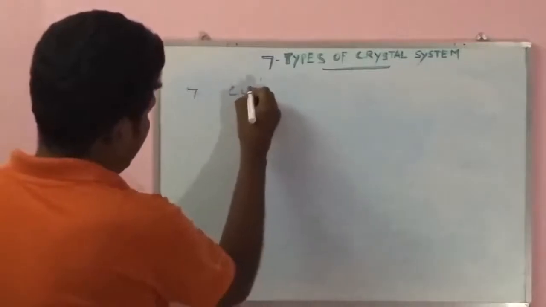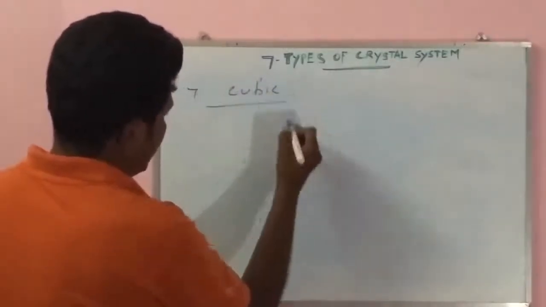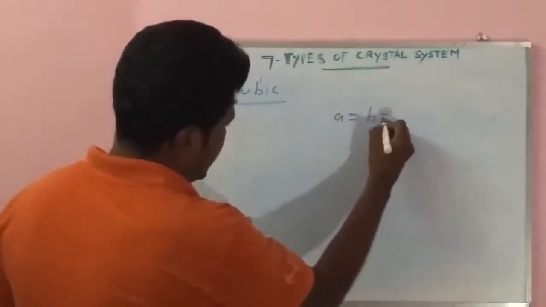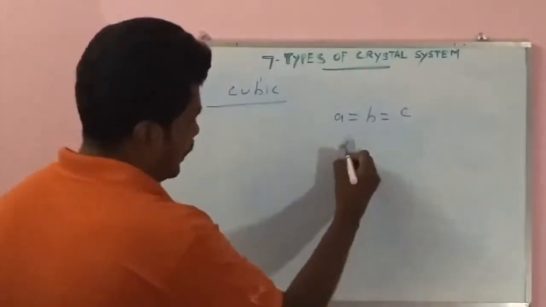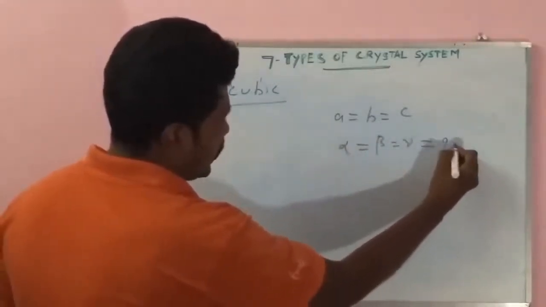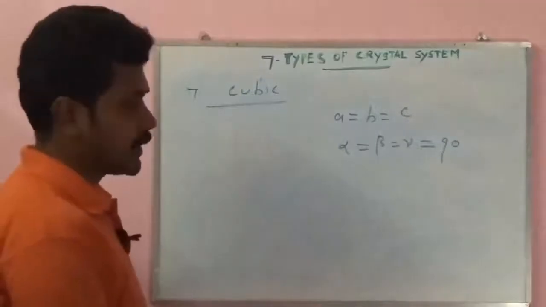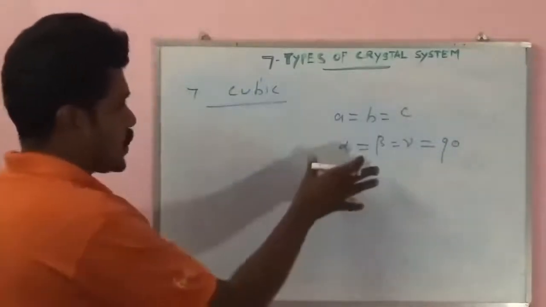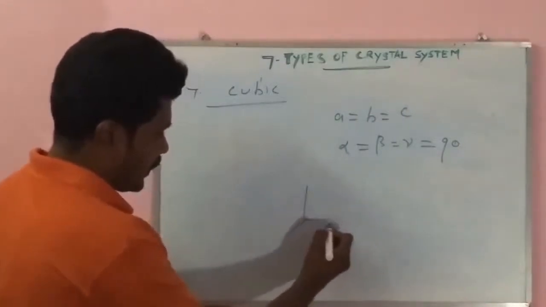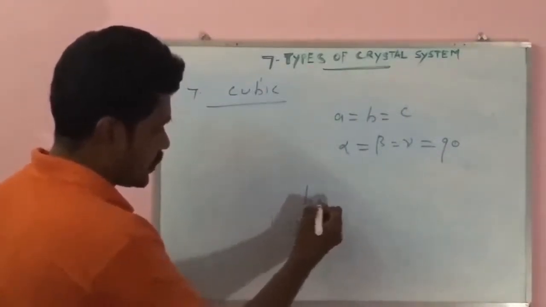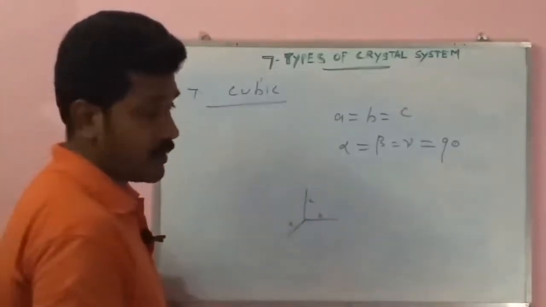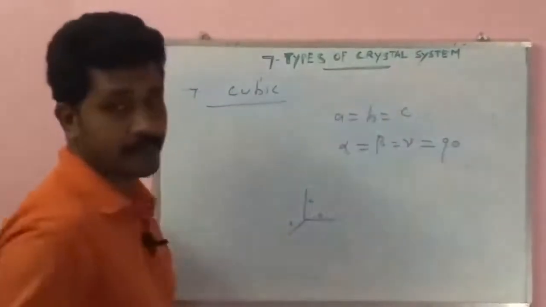Cubic systems. In the cubic system, a equals b equals c, and alpha equals beta equals gamma, each with a value of 90 degrees. So that system is known as the cubic system. The axial distances are equal and perpendicular to each other.